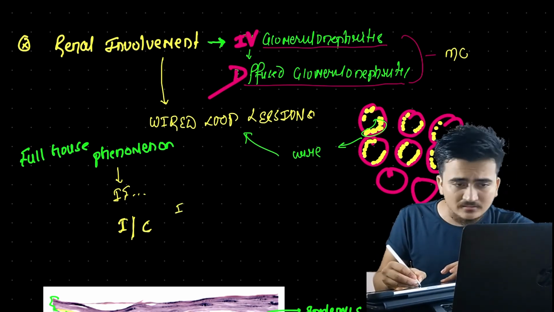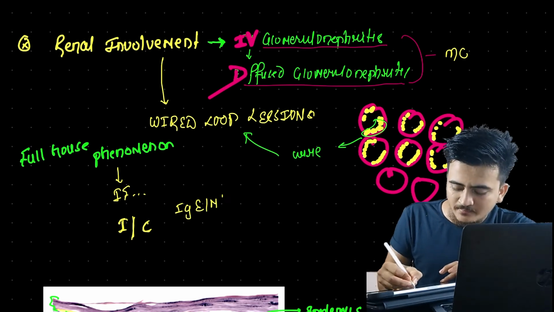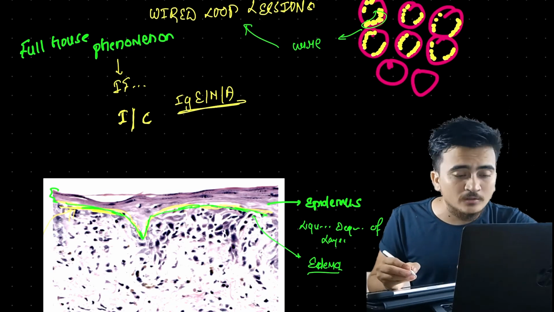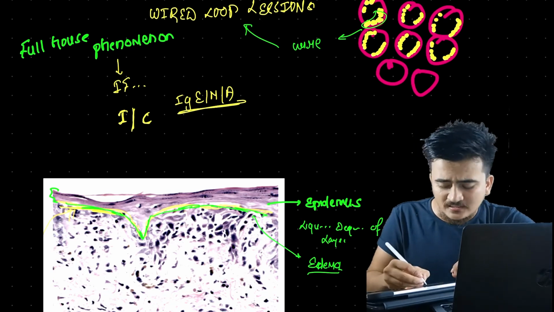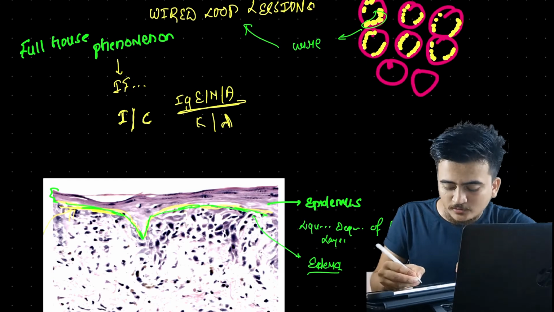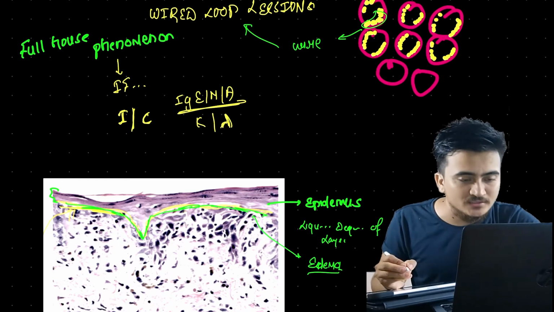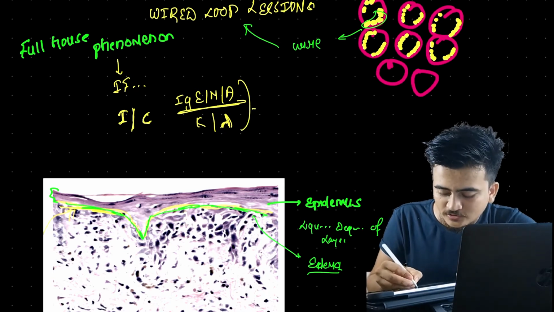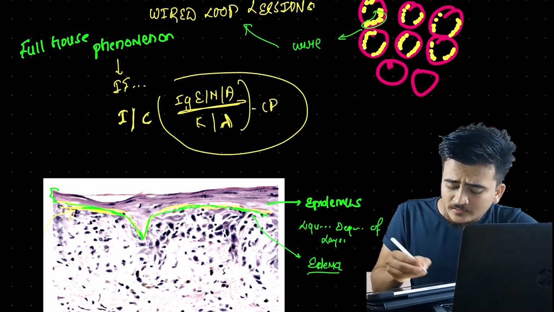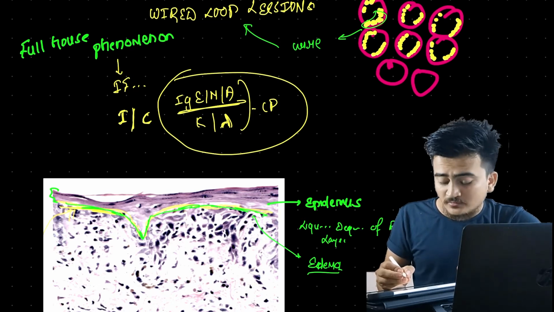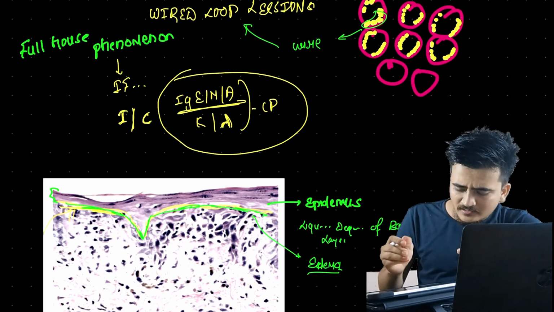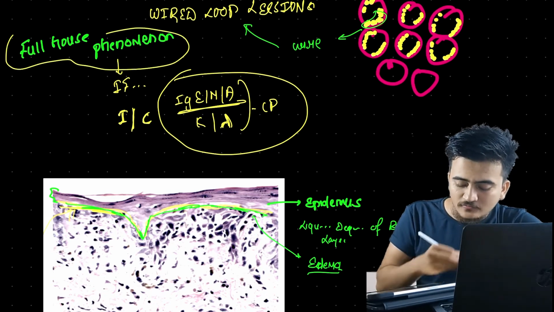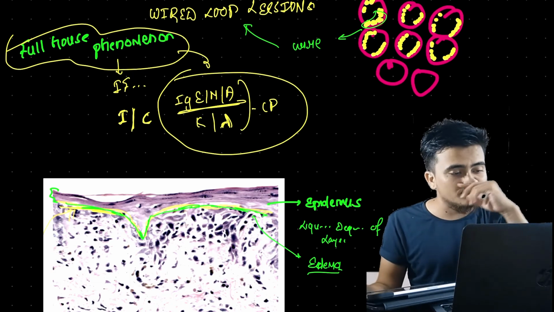The immune complexes include IgG, IgM, IgA, and the light chains kappa and lambda were also found in those depositions. Along with these we found a lot of complement proteins also. So since it contains a large number of things, it is called the full house phenomenon, and that is the concept behind it.